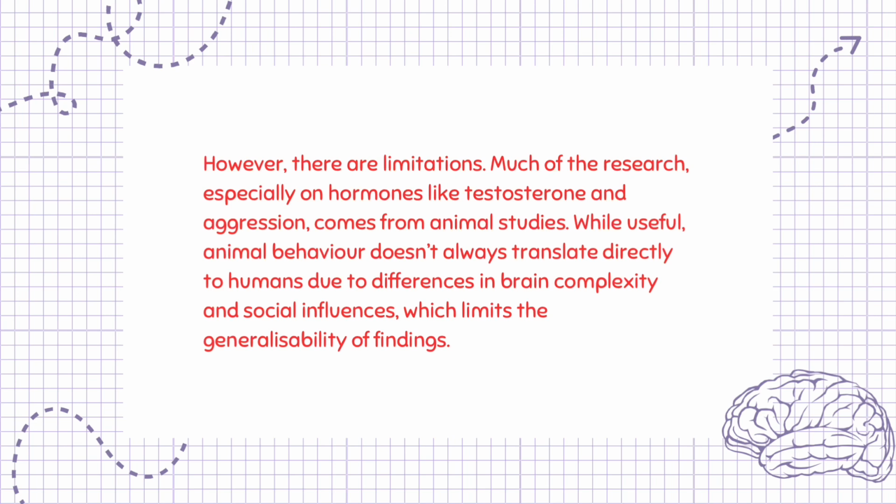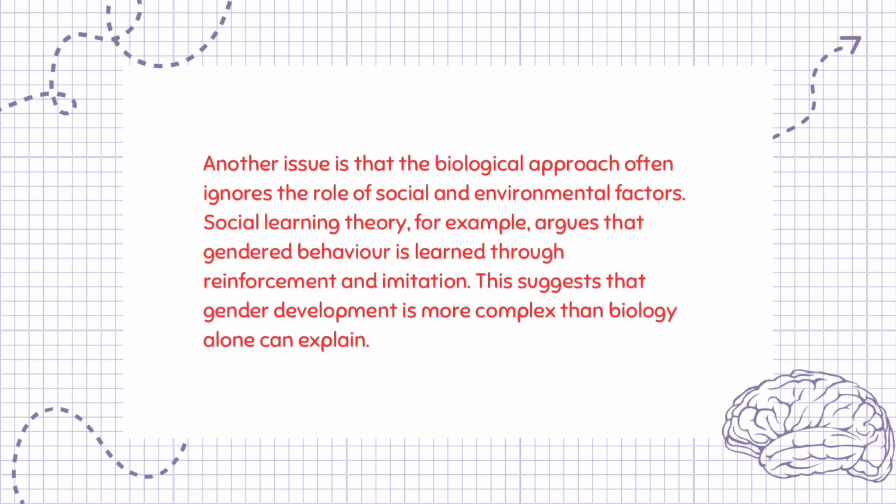However, there are limitations. Much of the research, especially on hormones like testosterone and aggression, comes from animal studies. While useful, animal behavior doesn't always translate directly to humans due to differences in brain complexity and social influences, which limits the generalizability of findings. Another issue is that the biological approach often ignores the role of social and environmental factors. Social learning theory, for example, argues that gendered behavior is learned through reinforcement and imitation. This suggests that gender development is more complex than biology alone can explain.